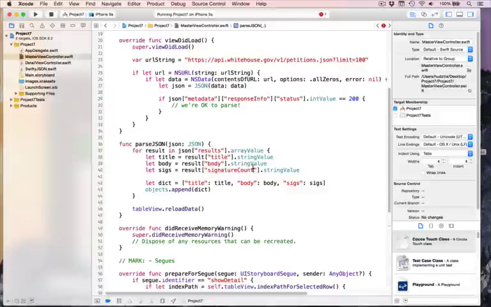Now we need to call this thing somewhere, because obviously it's just a function right now floating in the middle of nowhere. We need to call it, and we'll put it in here where it says we're okay to parse. So you can delete that line and replace it with parseJSON and pass in our JSON object. That now will read from the results array from the JSON object it received. It will loop through and hopefully create arrays of stuff and pass it off into our dictionary.